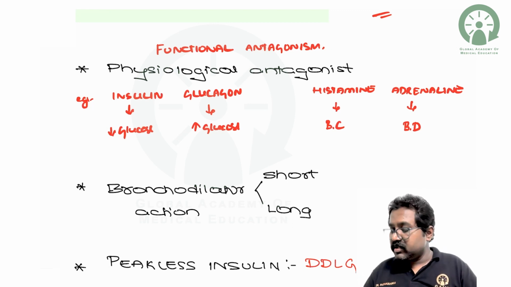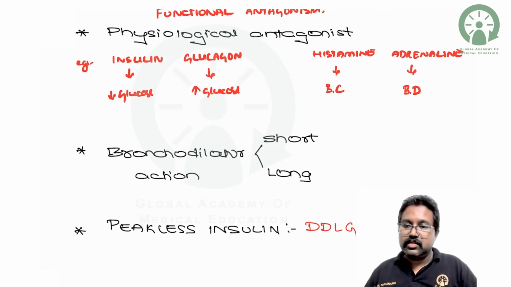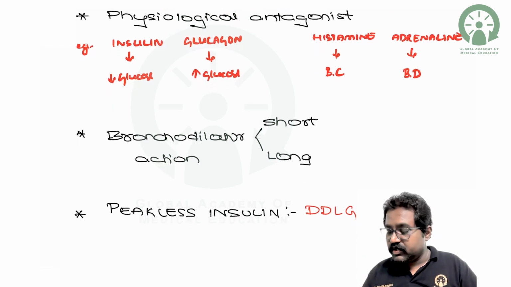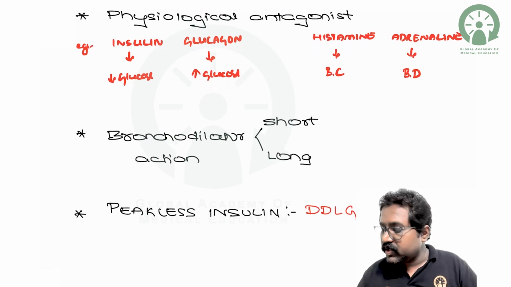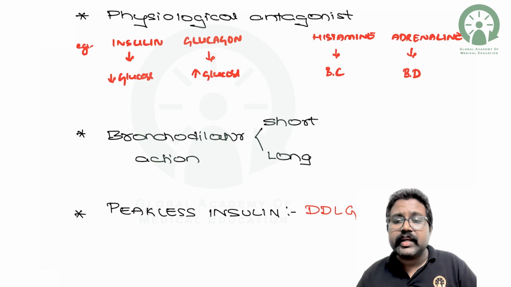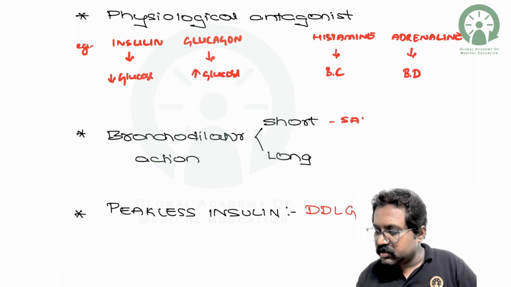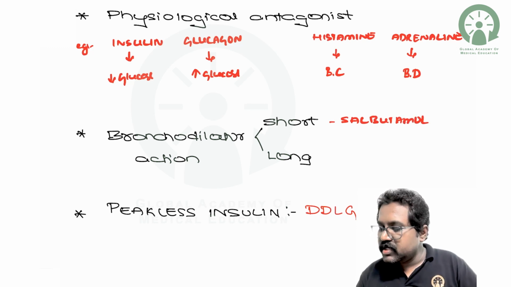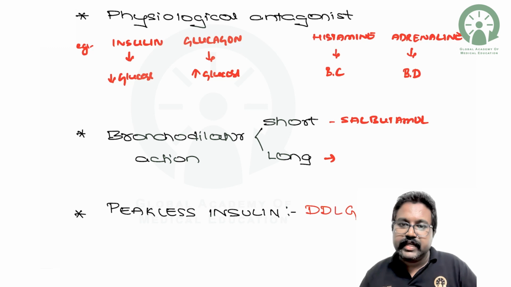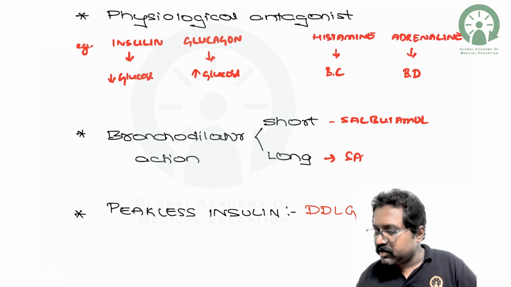Next, coming to bronchodilator action. In bronchodilators, you basically have two types. You have the short acting bronchodilators, for example salbutamol, which is the shortest acting bronchodilator, and the longest acting will be salmeterol.